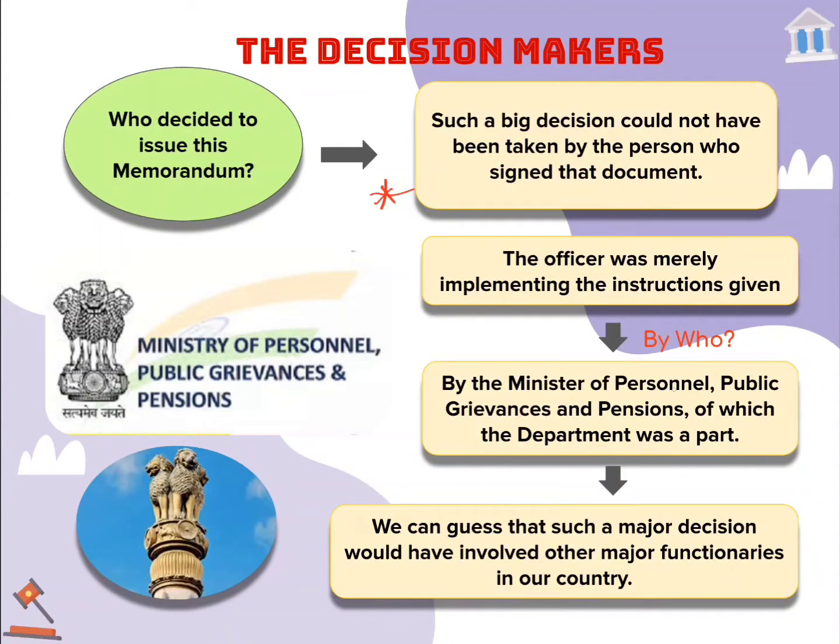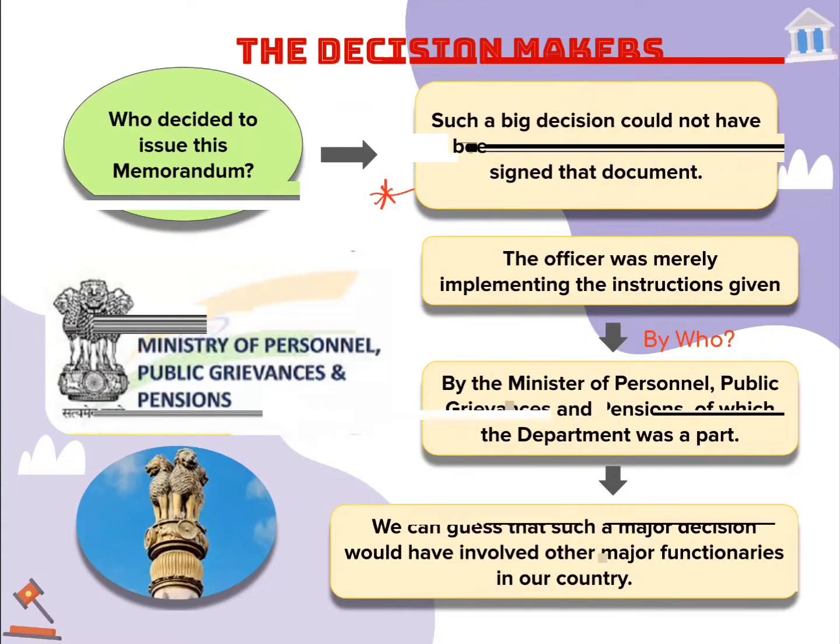So in this context, that doesn't mean the person who has signed the document has decided himself to formulate so and so order. For the given example, it was formulated by the Ministry of Personnel, Public Grievances and Pensions, of which the SEBC was a part. Now let's try to understand how other major decisions of the government are taken.